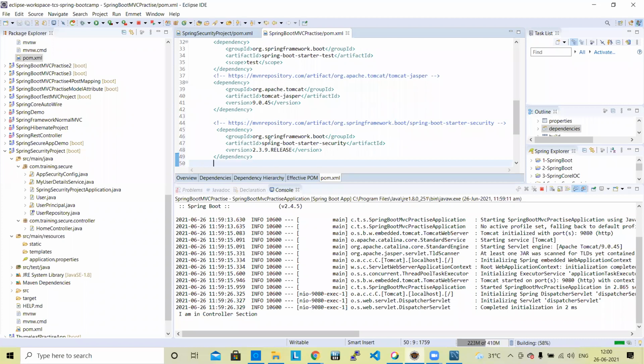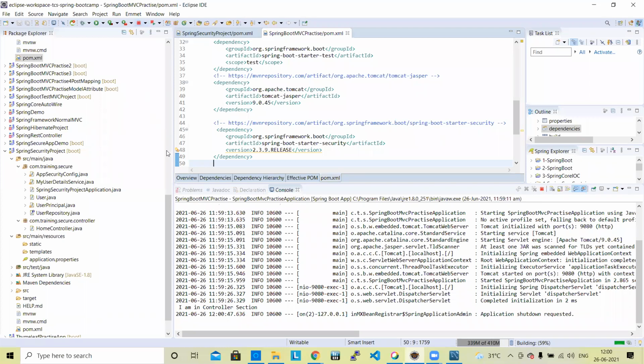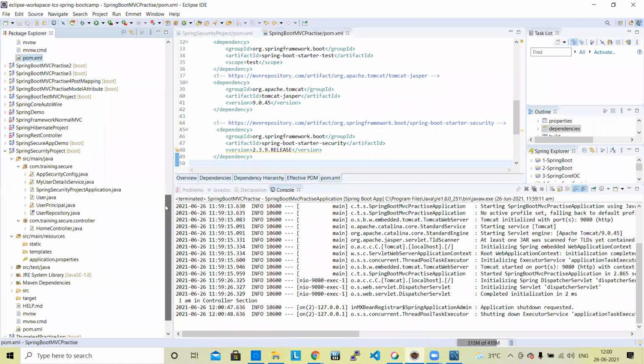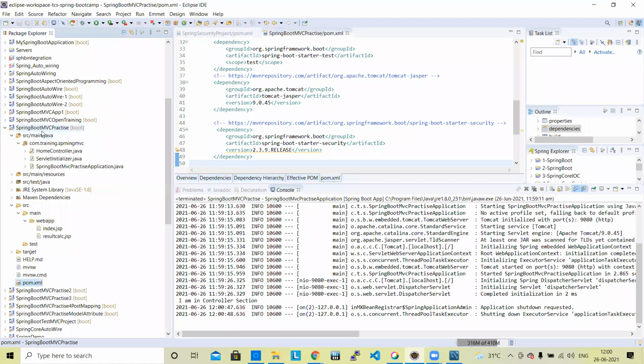Now I have added the dependency here. After adding it, check what is happening. The same project, which was directly coming to the index page, now the index page will not come. Okay, now run the application again.